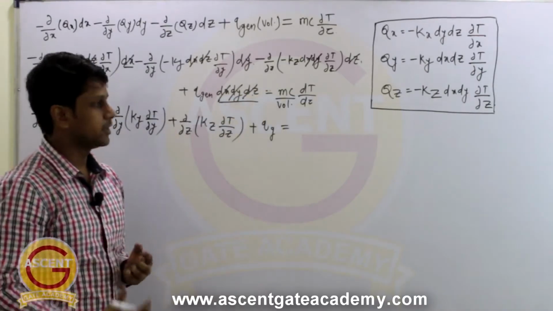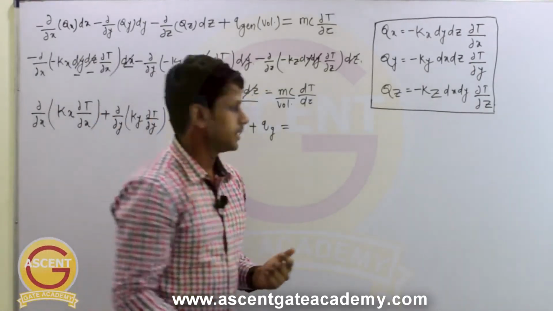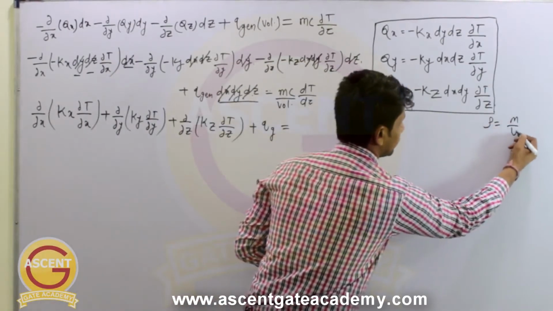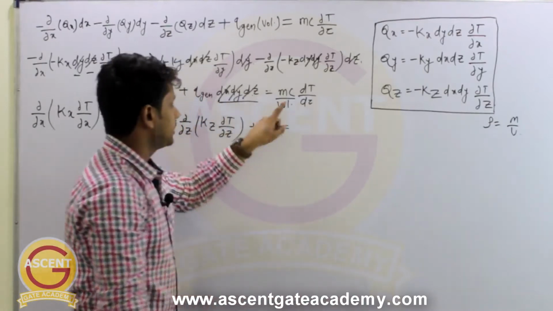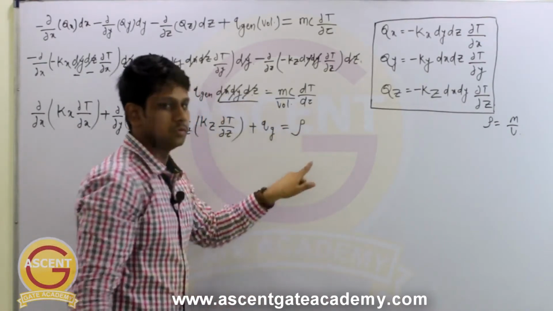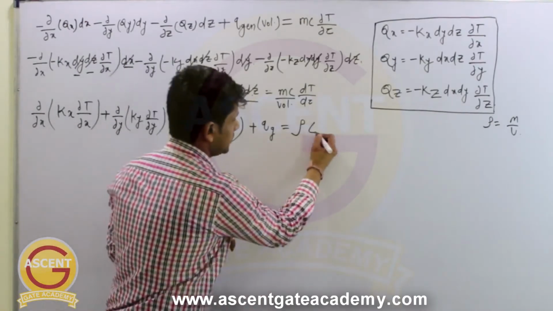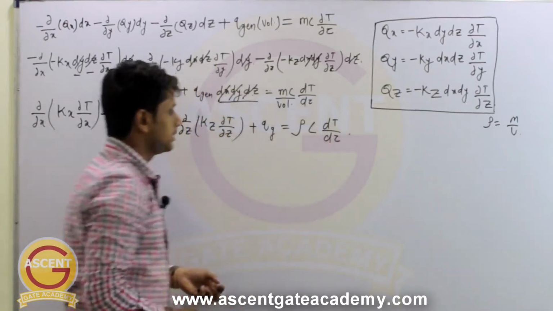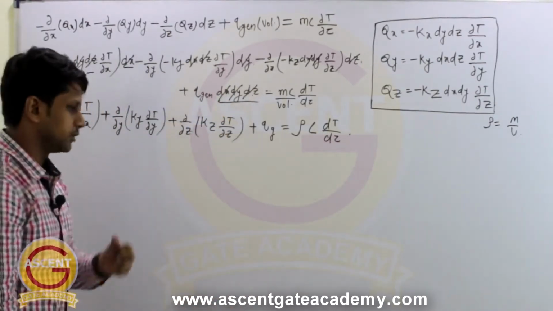So what is mass per unit volume? It is density, right? So density is mass per unit volume. So in place of this m divided by volume, we can write rho, the density, into c into dT by d tau, right? So now we are remaining with this equation.